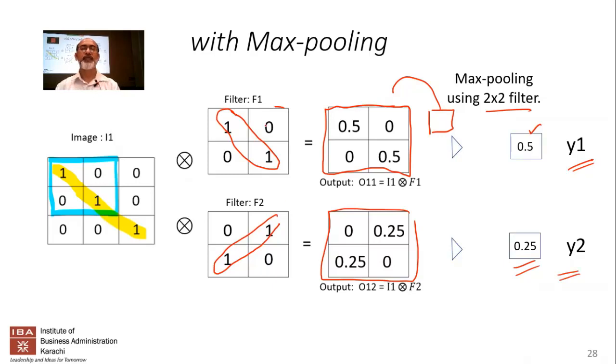So we're using two different filters, and this filter is basically saying, is there a left diagonal in the image, and what is the probability of that happening? It's saying there's a 50% chance that there's a left diagonal over here. This filter is saying, what is the probability that there's a right diagonal in this image? And it's saying there is a 25% chance of a right diagonal being present in the image. So this is how you can use different filters to pick out different features from your image.